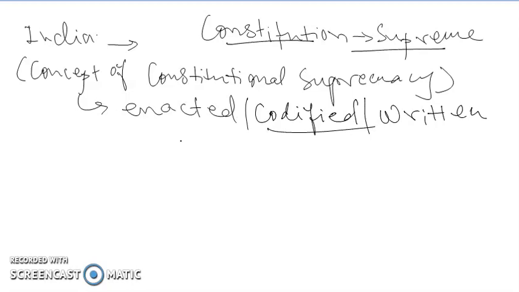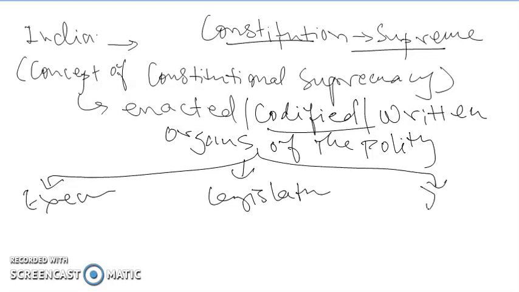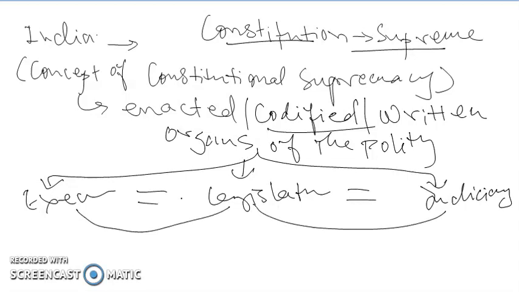And all the organs of the polity, that is executive, legislature and judiciary, there is a balance that has been provided between all these three organs of the state. So there is a fine balance.